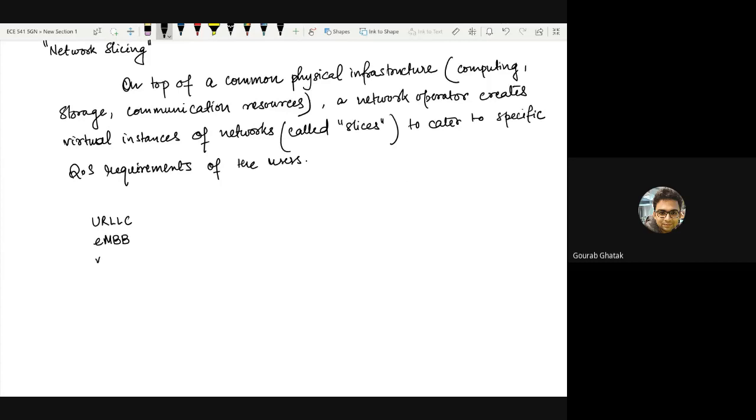The other was mMTC or Massive IoT, which is connecting a lot of devices. There is a large density of devices needed to be connected, but not so much constraint on the requirements of data rate or reliability or latency. It's like your agricultural IoT networks, or for example industrial IoT networks, and so on.